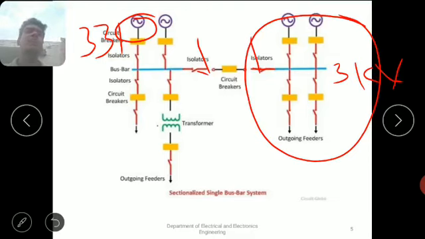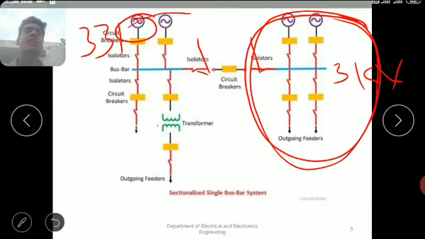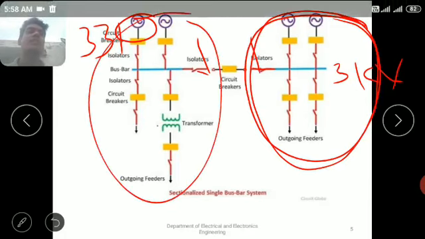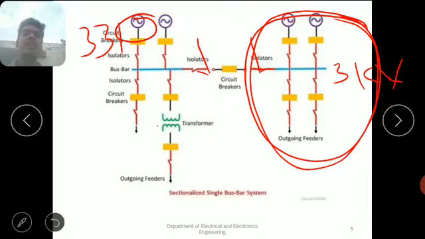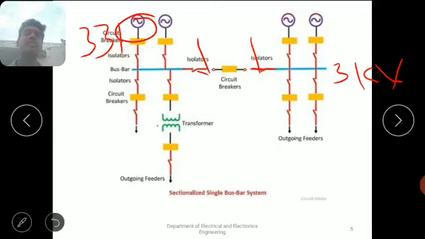It completely removes the faulty section from the healthy section or supply system, isolating the electrical networks. This is one electrical network, the healthy section, and this is the other electrical network. The isolator isolates the two circuits, faulty section and healthy section. Now there is no fault effect on the healthy section. That is the main function of the isolator.